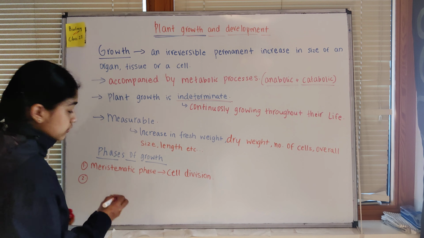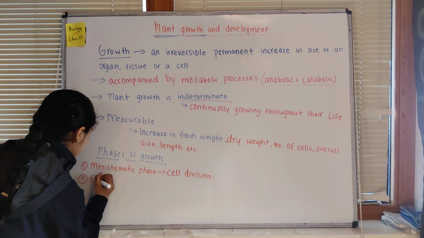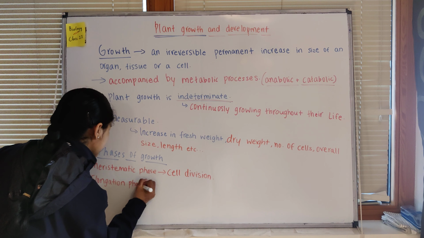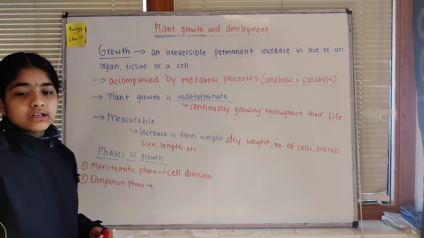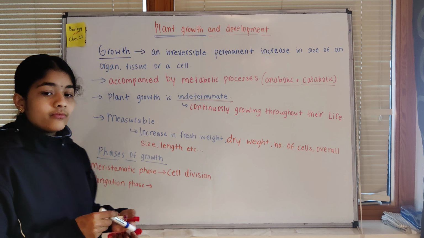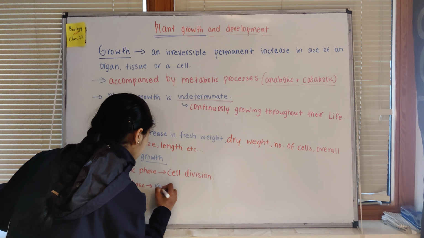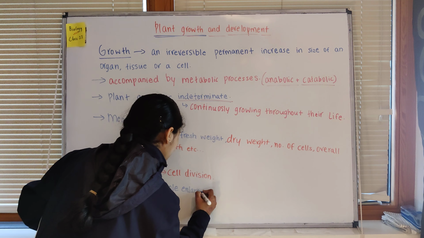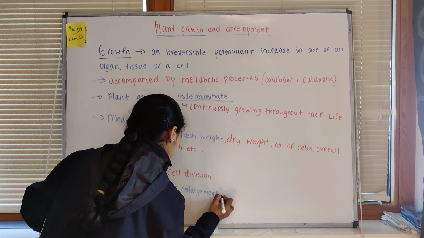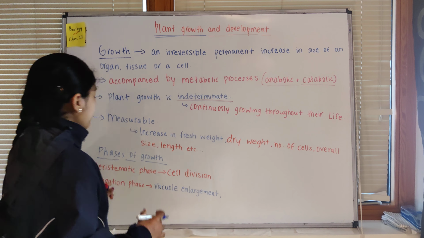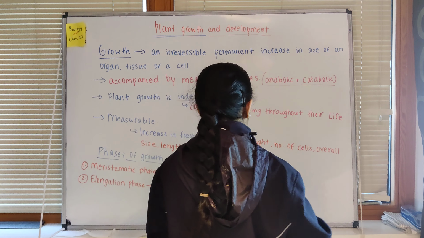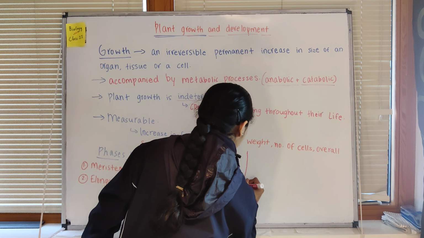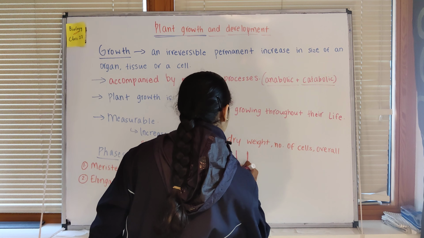The second phase is known as the elongation phase. The elongation phase is responsible for vacuolation, or vacuole enlargement. If we take a look at the structure of a root, the regions of root, this we have learned in the morphology of flowering plants.